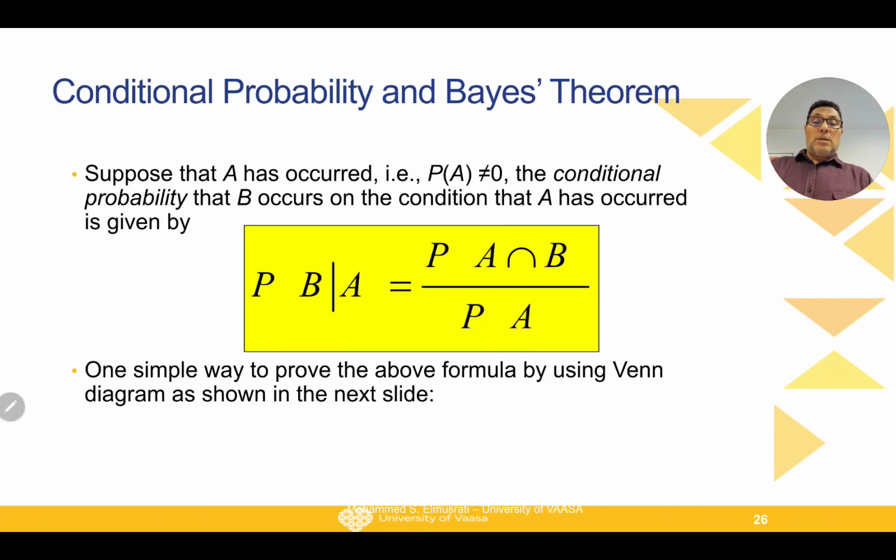Okay. Now we come to the most important part of this probability material related to our subject, which is conditional probability. And then we go to Bayes' theorem.